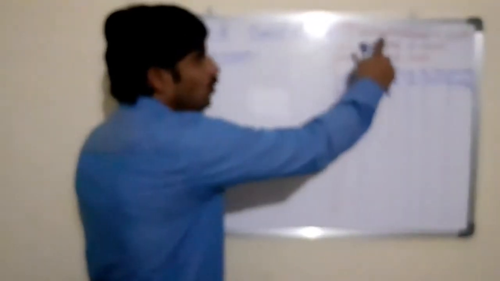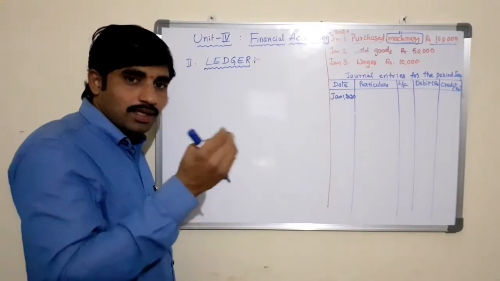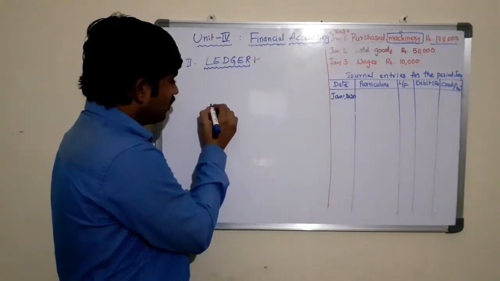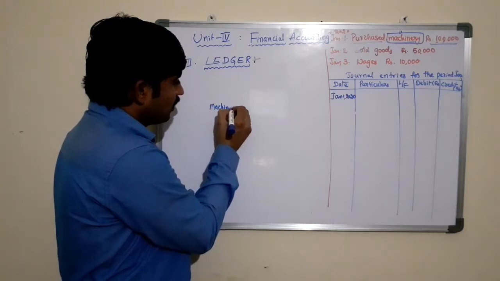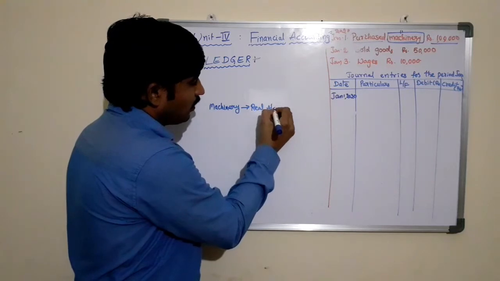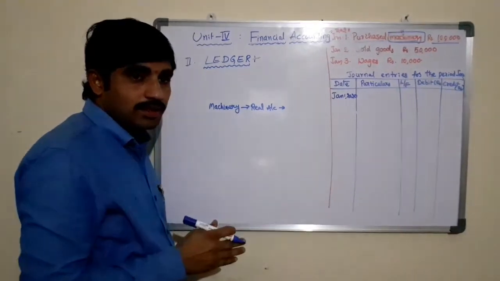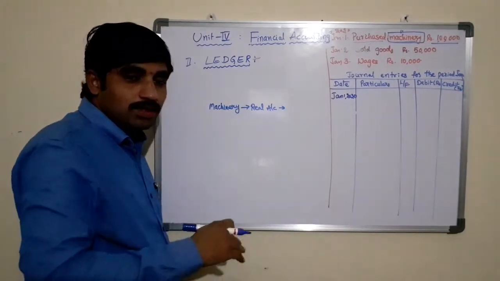So here, when you are purchasing machinery for the business, machinery is coming into the business, right? Machinery is relating to the real account, hence it should be debited or credited? Machinery is coming into the business or going?